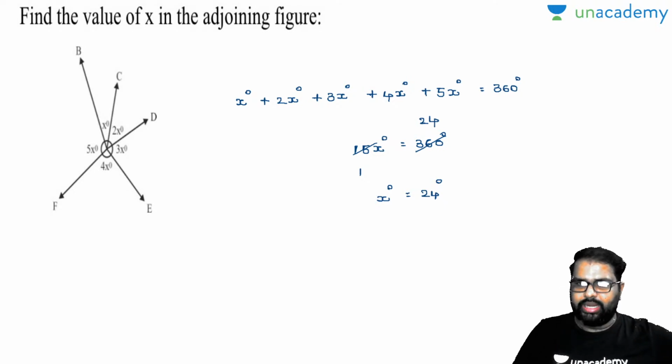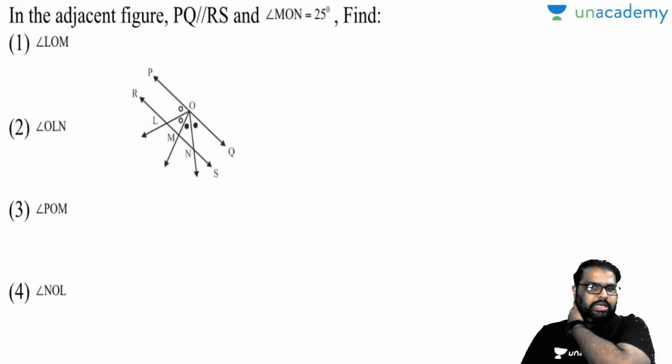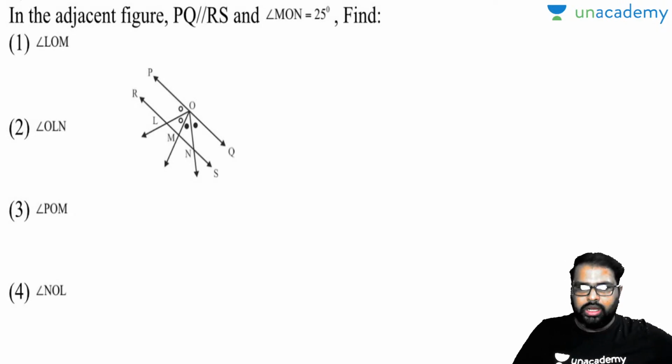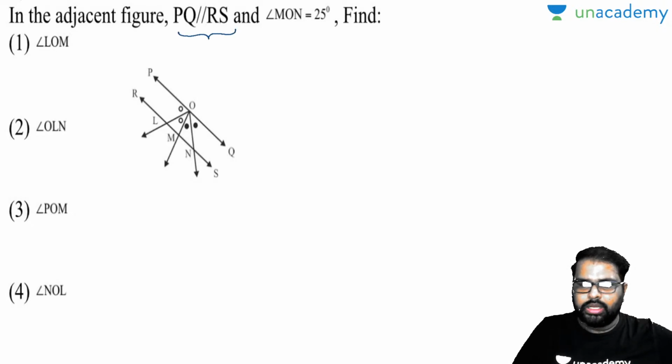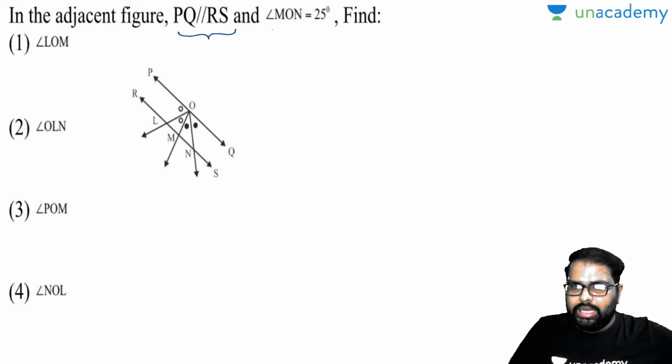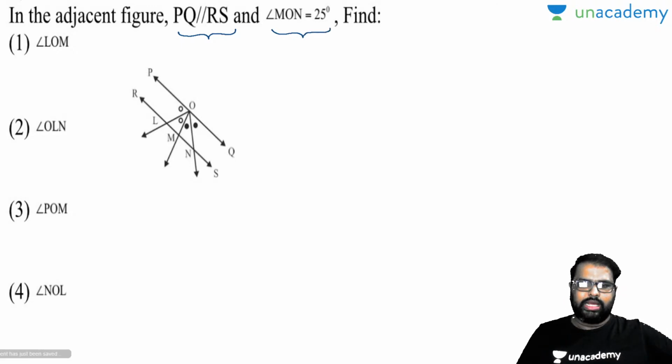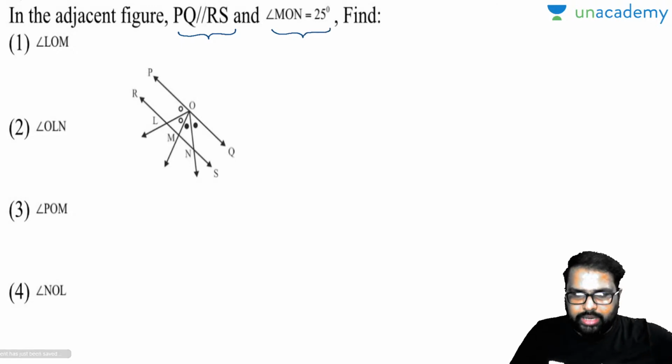Perfectly done. Let's come to the next one using the same properties. Now, this is the question asked. In the adjacent figure, PQ is parallel to RS. Now see, PQ is parallel to RS and angle MON is 25 degrees. Now see here, what is angle MON here?